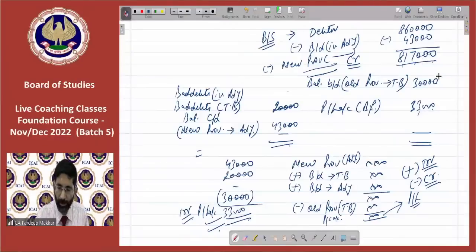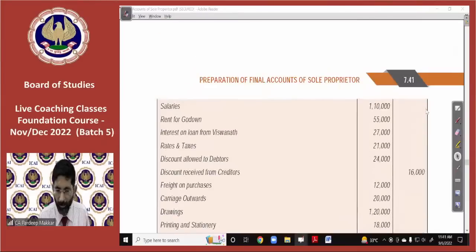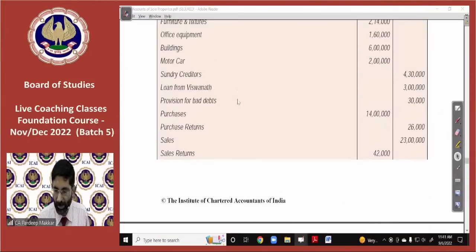This is the old provision, beta, which we have taken. This is not bad debts. This is old provision that is given in trial balance. New provision for bad debts is 33,000. No, beta. How 30,000 come? Okay. Beta, see here it is. Here provision for bad debts is given in trial balance. This is worth rupees 30,000. So that I am talking about provision for bad debts given in trial balance. Whatever provision for bad debts are given in trial balance, that is called old provision.